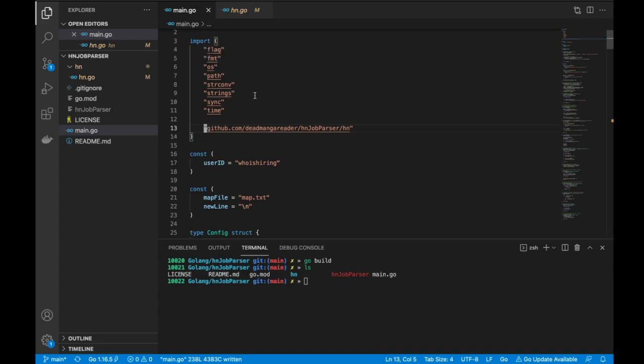Right? Just one final thing about this. So in line number 13, what if we were to give it anything else, not github.com, something like abcd/hn? It will work fine. It'll work, right? So think of it like the way you have packages in Java or what do we call them? I'm not sure. It's just a bunch of characters to define a unique namespace slash hn. It could be anything there, right?